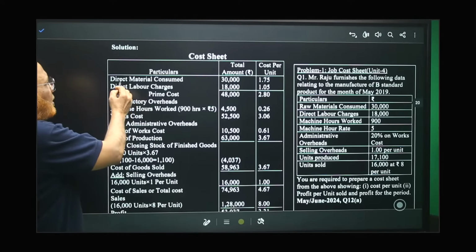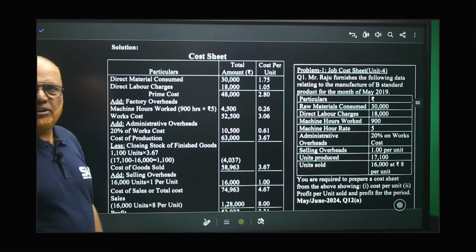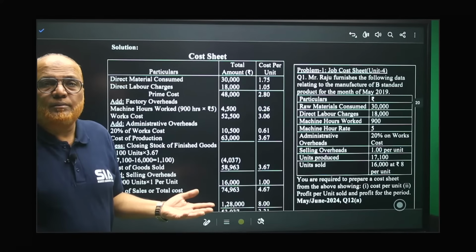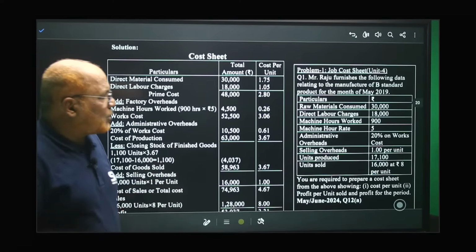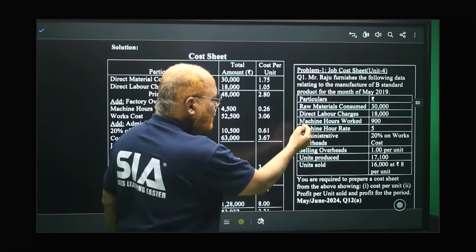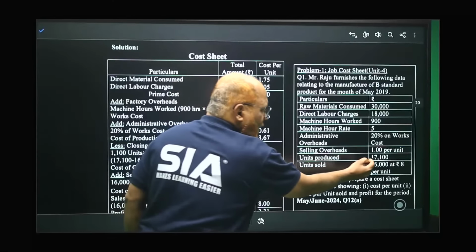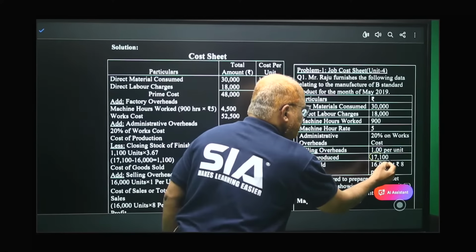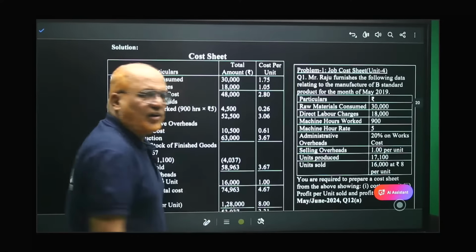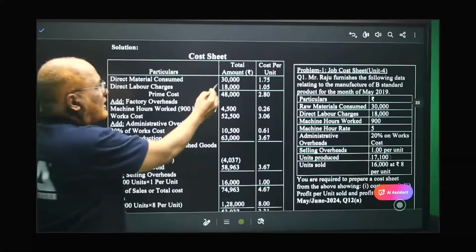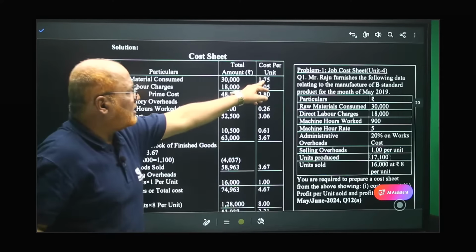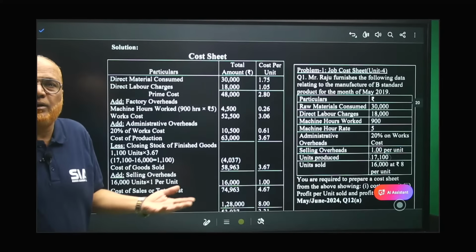Now see here. Direct material consumed. In the problem, it is given 30,000. But how to calculate per unit? How many units are produced? Here it is given number of units produced, 17,100. So 17,100 units are produced and 30,000 divided by 17,100, you will get 1.75 per unit.